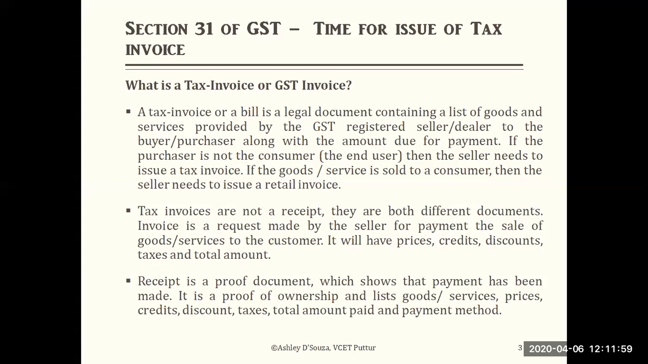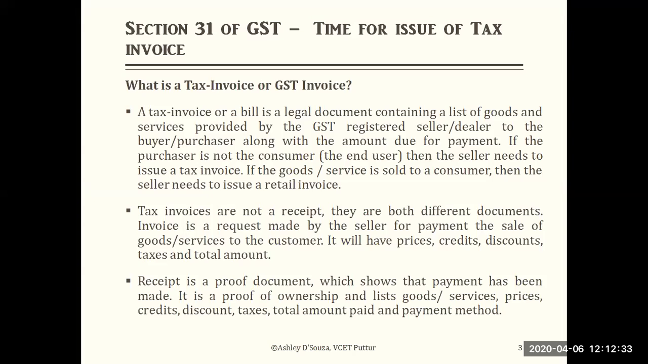What is the price? How many quantities, multiplied by the price. Whether any other costs or taxes apply, the credit facility you have given, the discounts you have given, and any taxes charged, such as GST, everything will be there. Finally, the total amount is derived. A receipt is a proof document which shows that payment has been made. It is proof of ownership and lists the goods or services, prices, credits, discounts, taxes, total amount paid, and payment method.